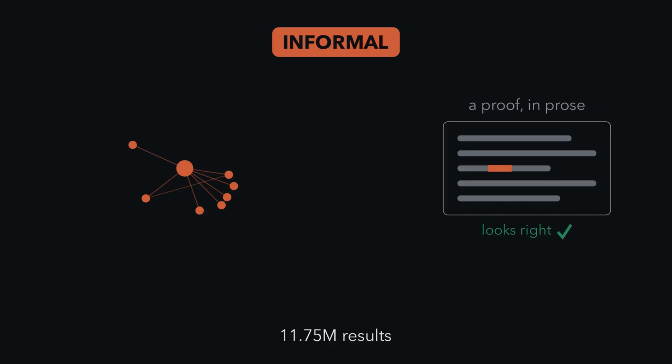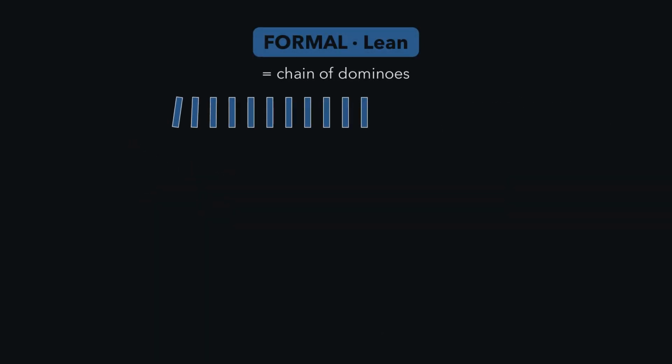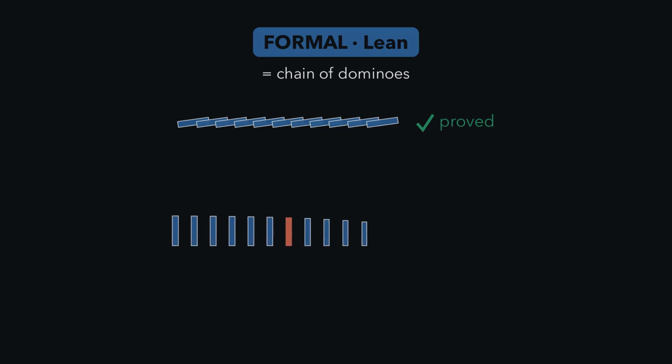Informal math is everything you see in papers, and we've parsed nearly 12 million such results. It's vast, but it's written in prose where a subtle error can hide for years. The second such world is formal math, written in Lean. You can think of a proof as a chain of dominoes. Every single step must fall, or the computer stops you at the exact broken one. Nothing can hide from the compiler the same way it might hide in prose.